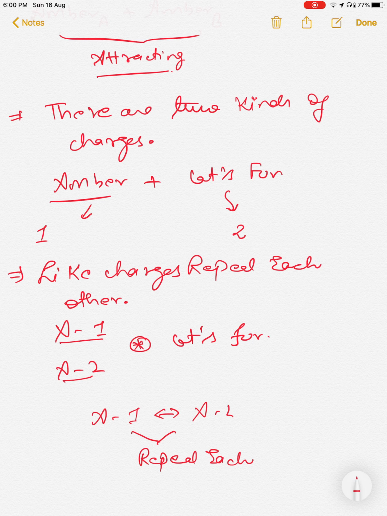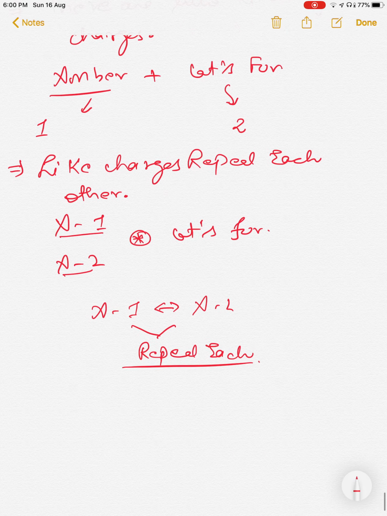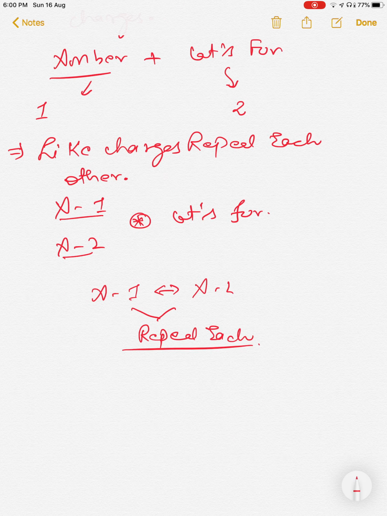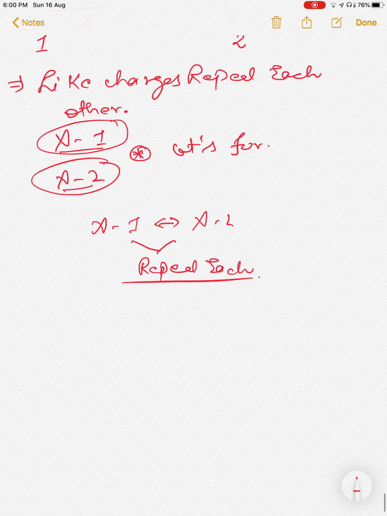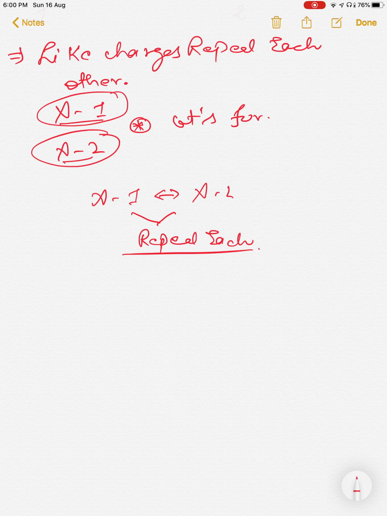From here you can conclude that like charges repel each other, because both acquire the same type of charge. By the same experimentation you can also deduce that unlike charges attract each other. So this was the first observation: like charges repel each other and unlike charges attract each other.